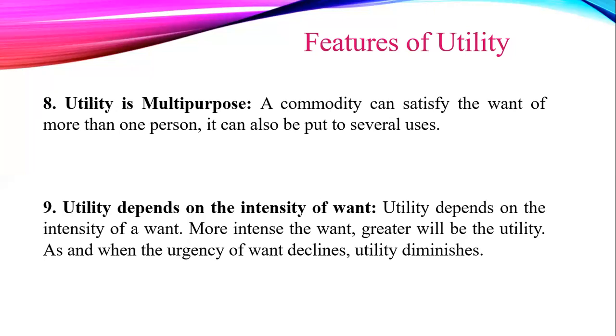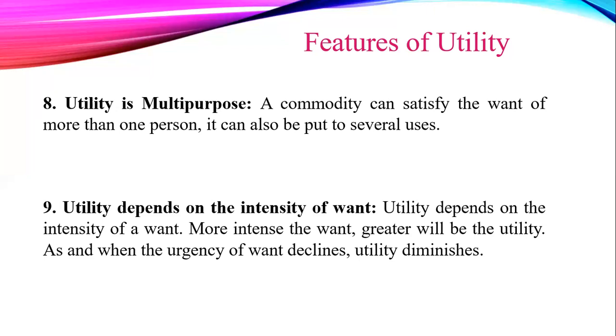For example, when a man is very thirsty, then he gets immense utility from a glass of water. On the contrary, when a want is satisfied in the process of consumption, he tends to experience lesser utility of the commodity than before. A thirsty man's thirst is almost quenched after the consumption of the first glass of water.